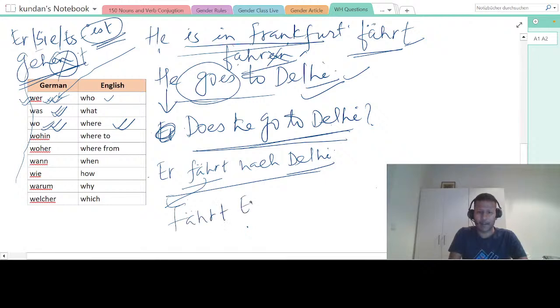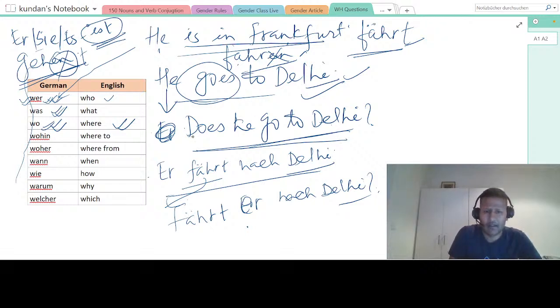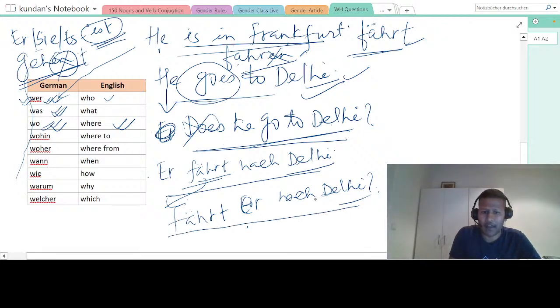Fährt er nach Delhi. In German, there's nothing called does and all. It is very simple and plain, right? So there's nothing like does. Directly, you can bring the conjugated verb in the first place, followed by the subject, and that will be your yes, no question. So now it becomes fährt er nach Delhi. Does he travel to Delhi?